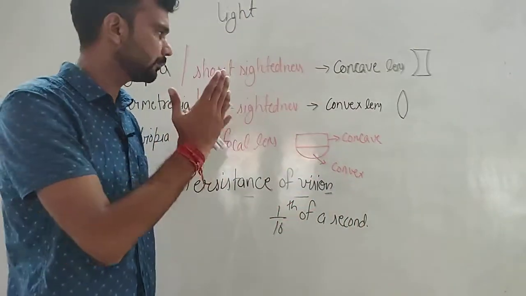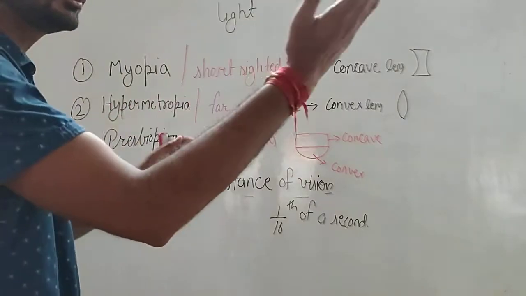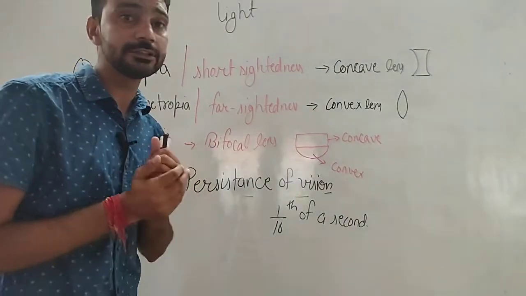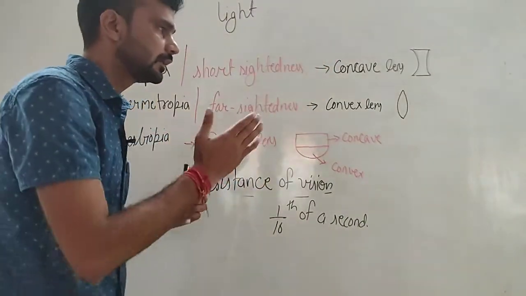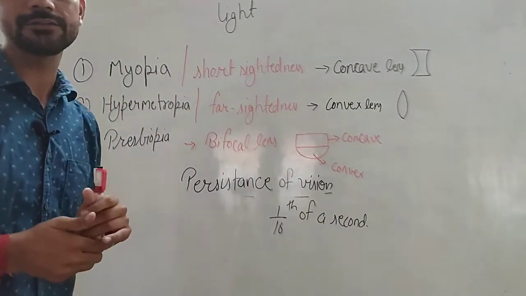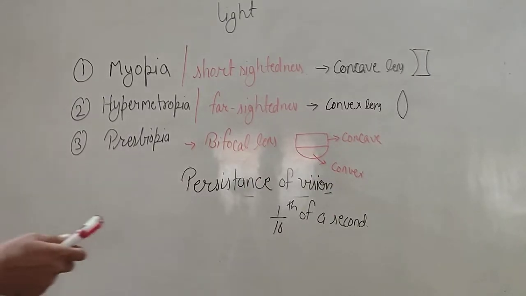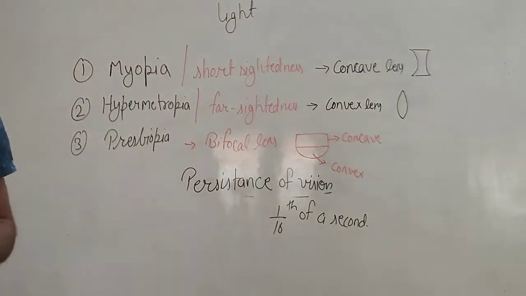Suppose I am seeing the board, and if I see towards the mirror, then the image of board will stay on my retina for 1/16th of a second. When I see on the glass, that image will be removed and the image of glass will stay on my retina. This is known as persistence of vision. When we see a video, we can see the continuity of the object. Why does this happen? Because during a video 24 pictures per second are formed, and they stay on retina for less than 1/16th of a second. So the continuity is visible to us in a video.